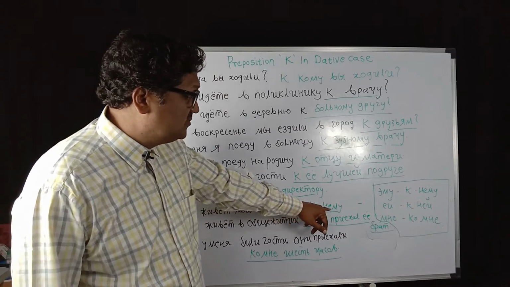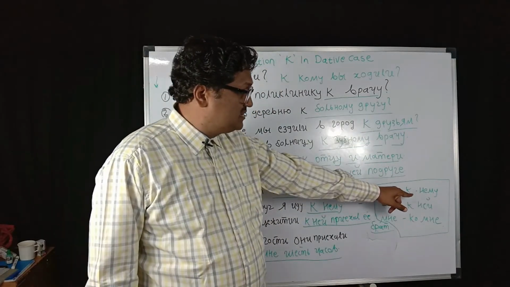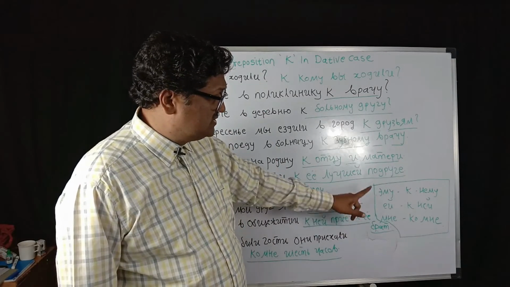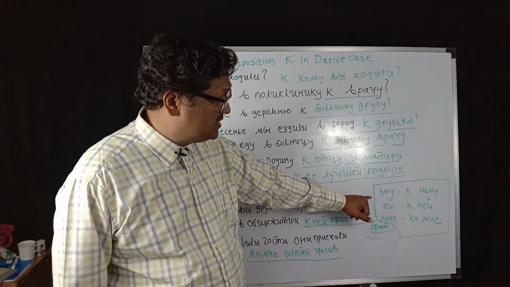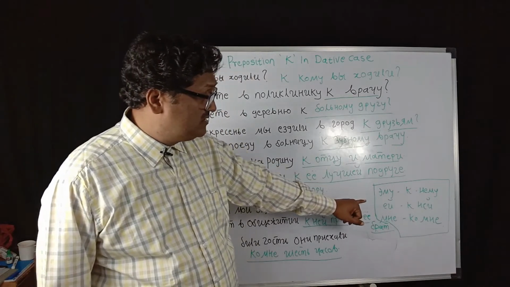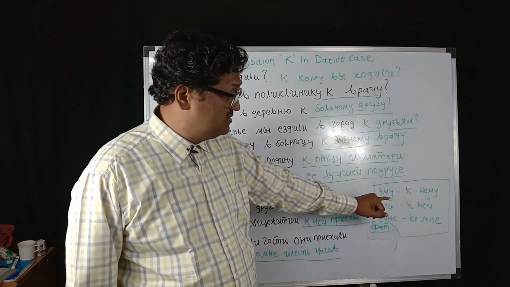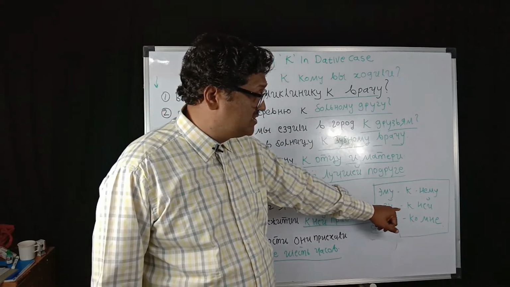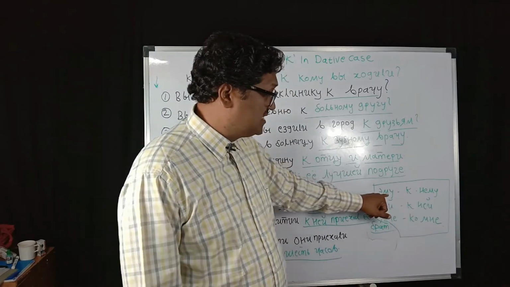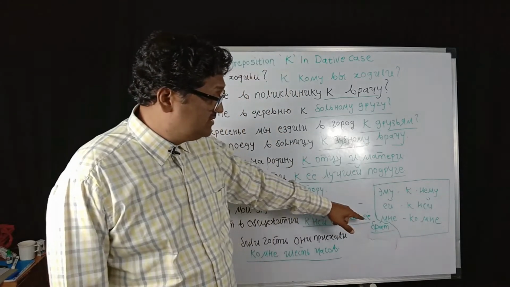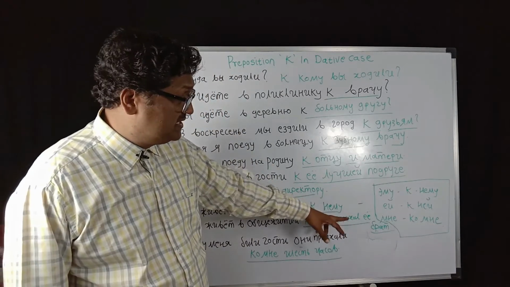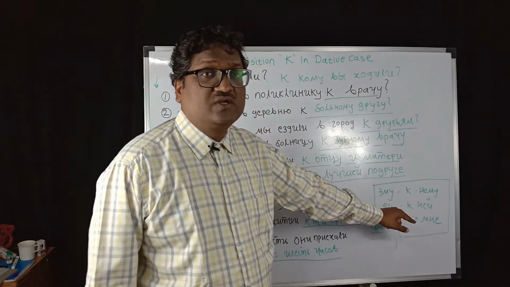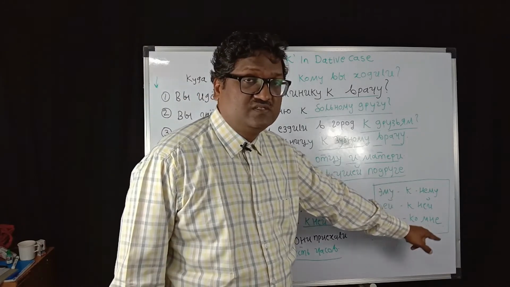Я иду к нему. See, when preposition к comes with the pronouns in the dative case, it changes. Pronoun он changes to ему in the dative case, and pronoun она changes to ей. Now when preposition к comes with these pronouns, it becomes к нему for он, and for она it becomes к ней. Similarly, the pronoun я becomes мне in the dative case, and when the preposition к comes with it, it becomes ко мне. Towards me, towards him, towards her, like this.